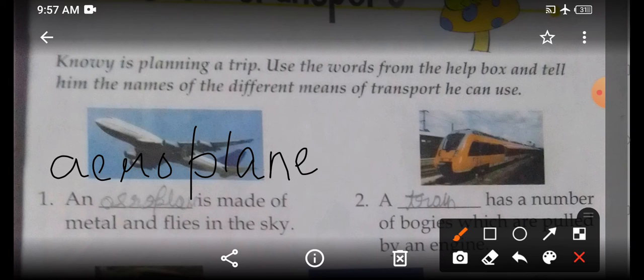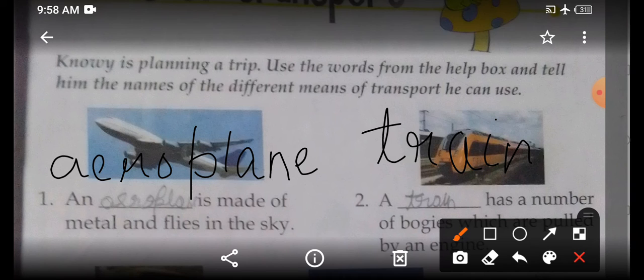Now let us look at the second picture. The second question. A dash has number of bogies which are pulled by an engine. Now you can see the picture and you can guess which vehicle this is or which means of transport this is. This is a train. It is a train. So write down, children.